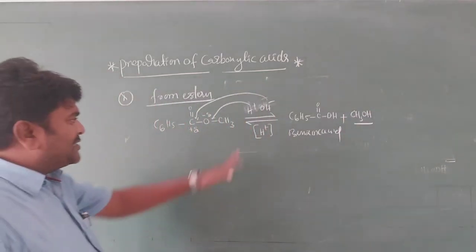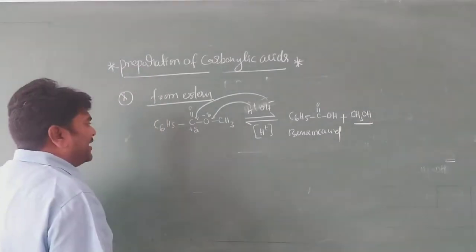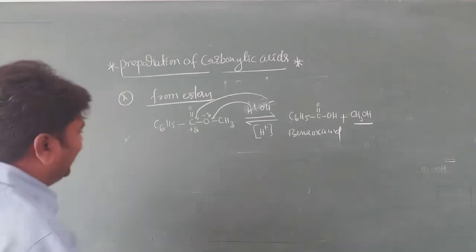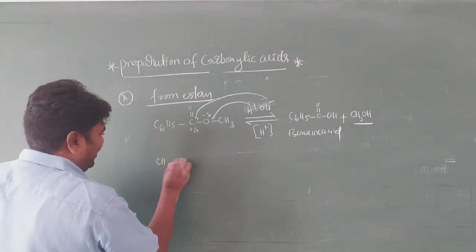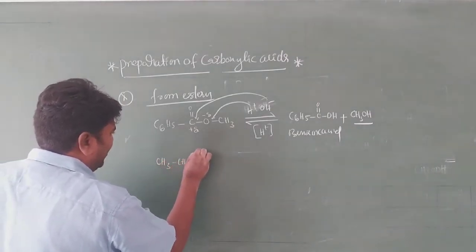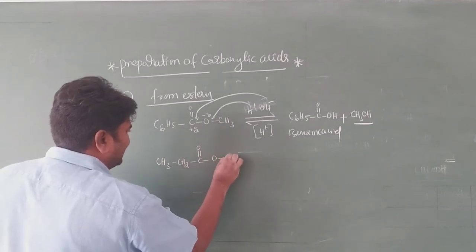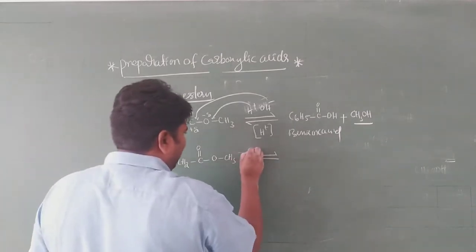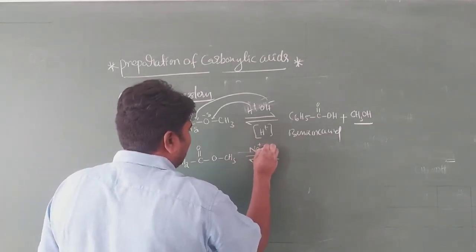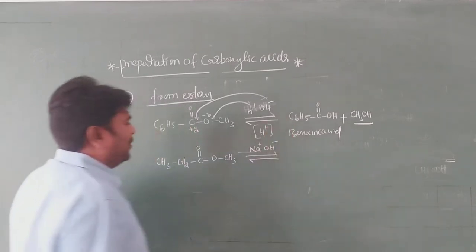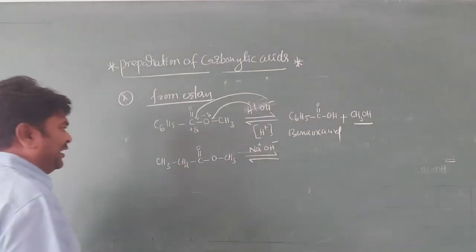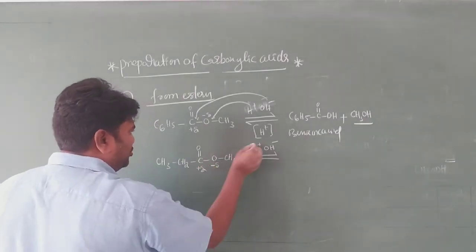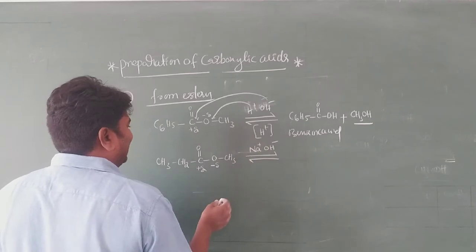Suppose in presence of basic medium, what happened here? It is CH3CH2C=O OCH3 in presence of basic medium, that is Na+ and OH-. My dear students, it is very important. See here, same thing: partially negative charge, partially positive charge. Sodium is attacking here only.